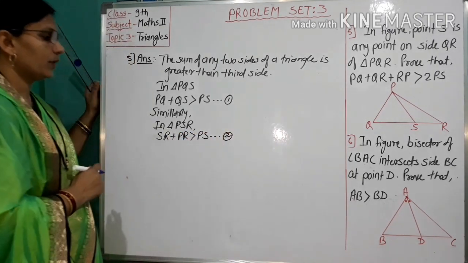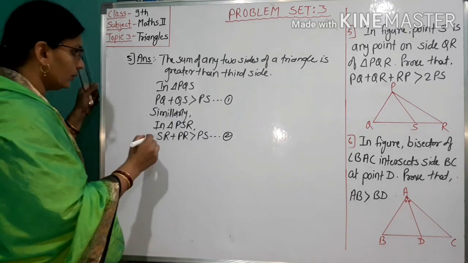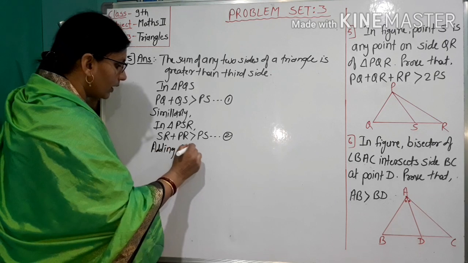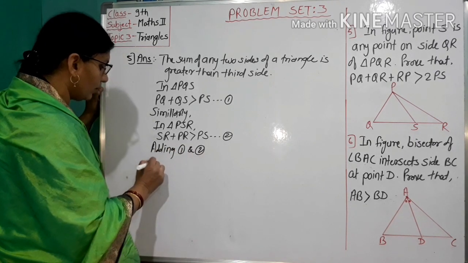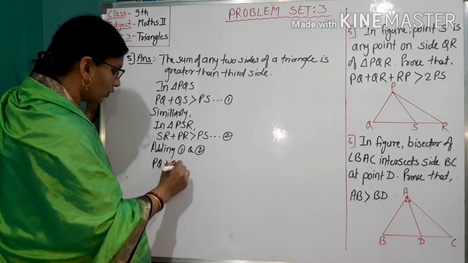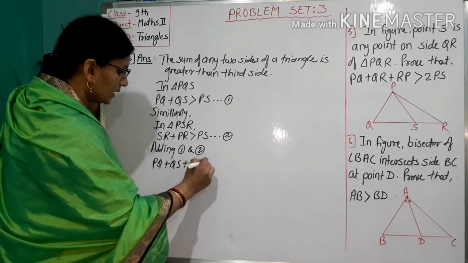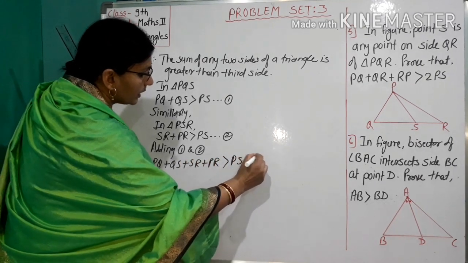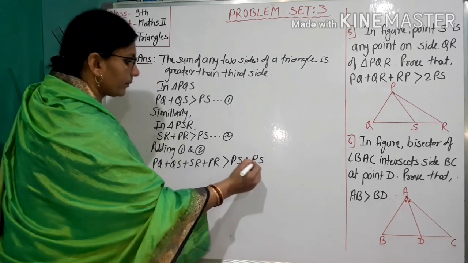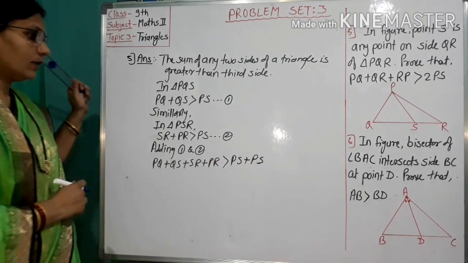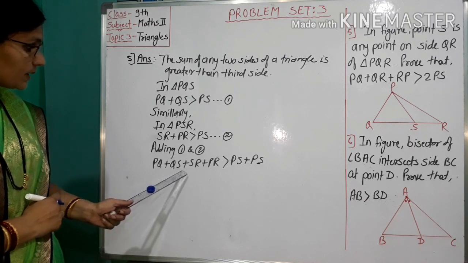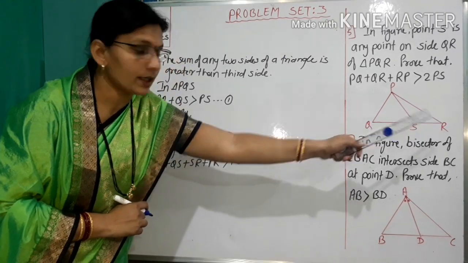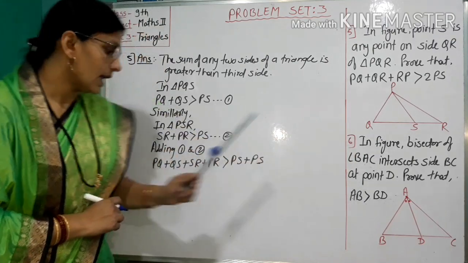Number 2. Adding 1 and 2, we have PQ plus QS plus SR plus PR greater than PS plus PS. Here, from the figure, QS plus SR equal to QR because Q-S-R.